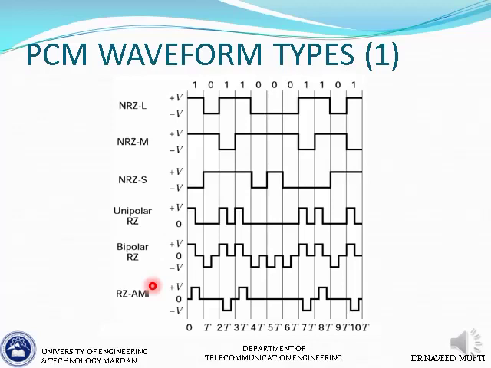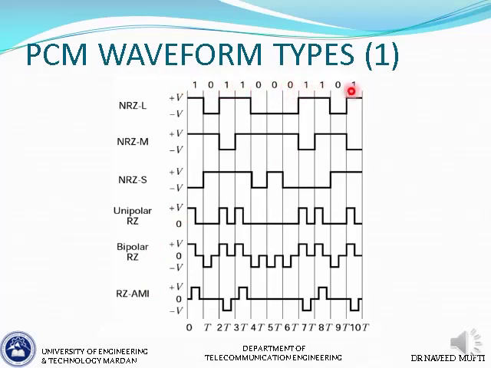So let us start with the first one, NRZL, the non-return to zero level. This is a very simple waveform where a positive voltage plus V represents bit 1 and minus V represents bit 0. So we have considered an example sequence here of 1011, 000, 1101.